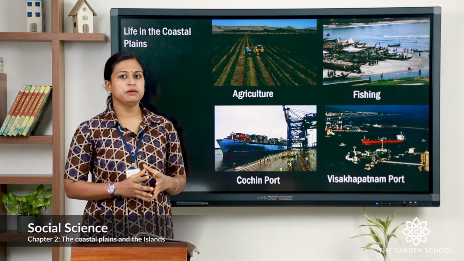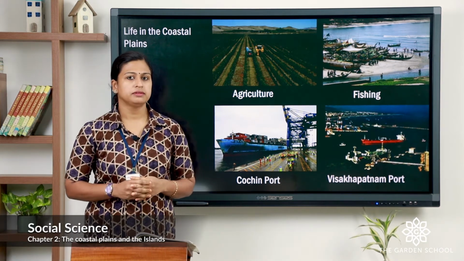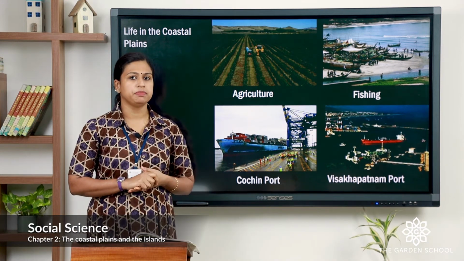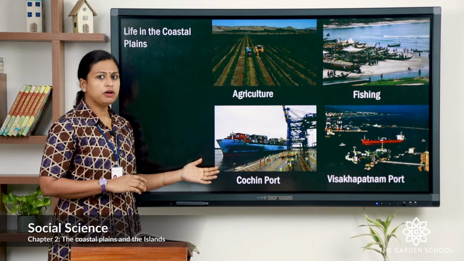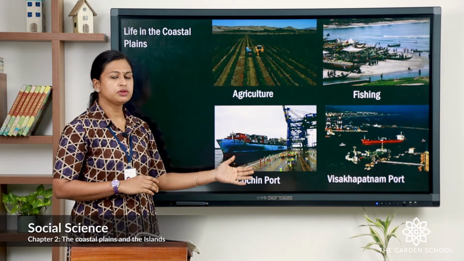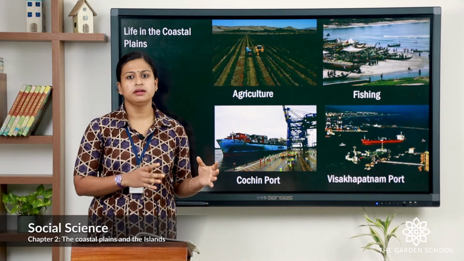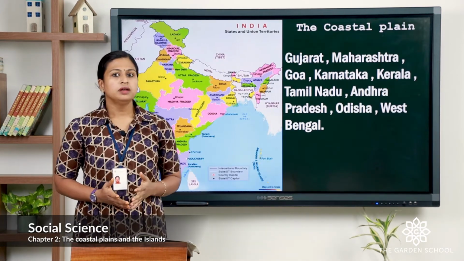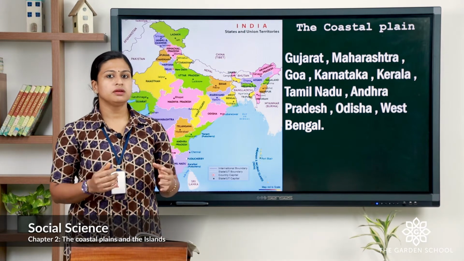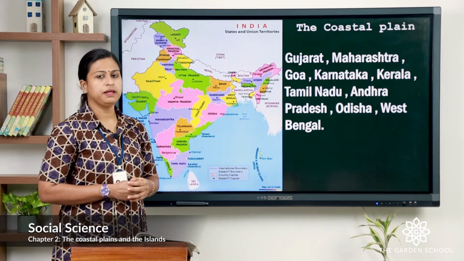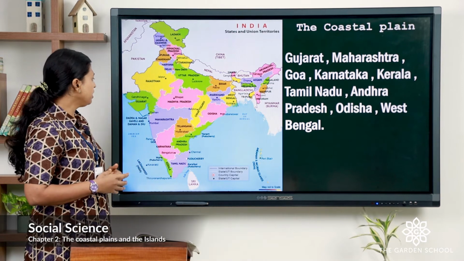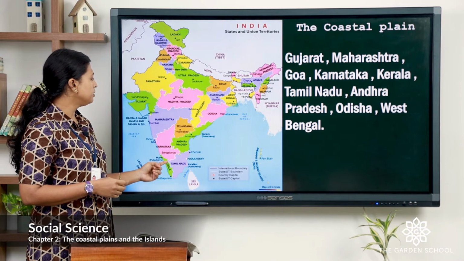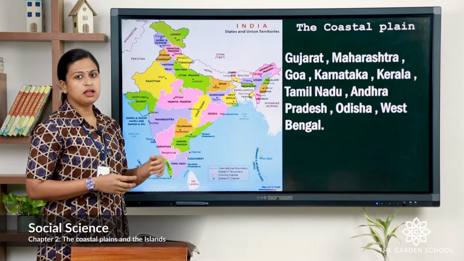The life of people living in this coastal plain. Agriculture and fishing are the main two occupations of the people. Important ports like Chennai Port, Cochin Port, Visakhapatnam Port are situated in this coastal plain. Now, let's see the states which are located in this coastal plain. You can see here Gujarat, Maharashtra, Karnataka, Kerala, Tamil Nadu, Andhra Pradesh, Odisha, West Bengal.